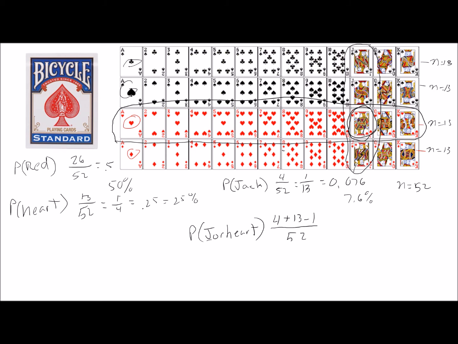And then divide that by 52, which would give us 16 out of 52, which would then equal 4 out of 13, which would equal 0.3076 or 30.76%. So just under 31% chance of pulling a jack or a heart.